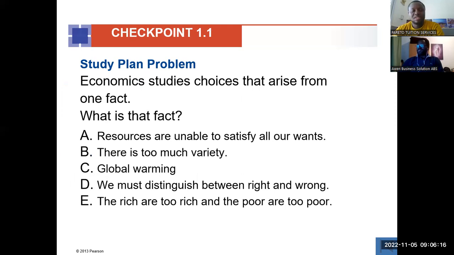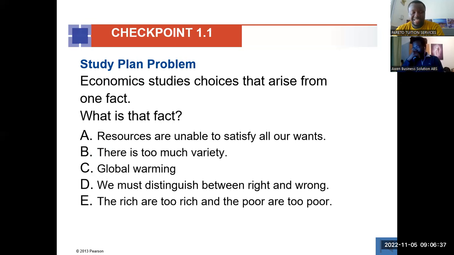Okay. So economic studies choices that arise from one fact. What is that fact? You see that here we are not talking about just the term. We want to actually know what it actually is. So A is saying that the fact is that resources are unable to satisfy all our wants.